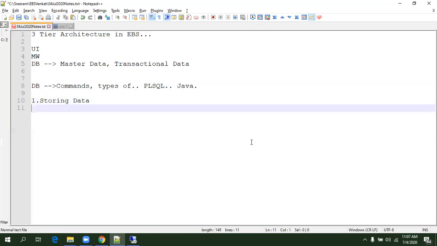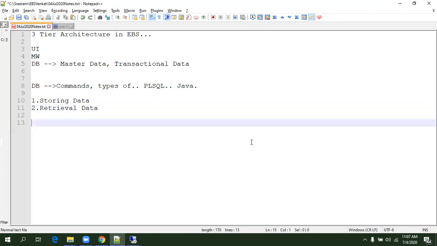And what is the other purpose? Retrieval. This is again a very important purpose of a database. Storage is as important as retrieval, because just storing the data the way you want is not enough. When a business stores data, it has to have an efficient mechanism for retrieval also. That is where the queries you write come into the picture. If you go on inserting data and don't know the mechanism of retrieval, there is no point in storing it, right? That is a major purpose of a database. It is not only for storing, it is also for efficient retrieval of data.